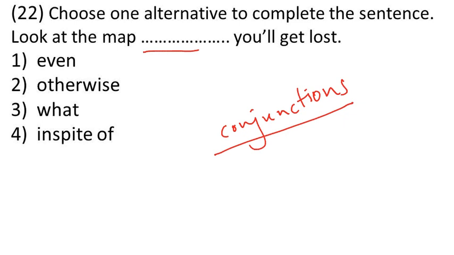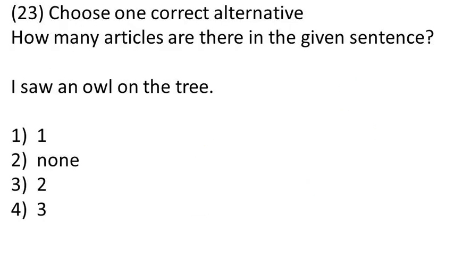I will provide the link of the video to learn conjunctions in the description box below. You can click that link and watch that video to learn conjunctions. So here, look at the map. Otherwise you will get lost. Otherwise, this conjunction will be there. Option number 2.